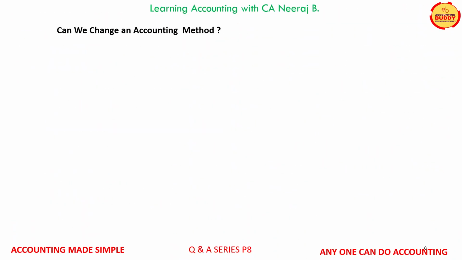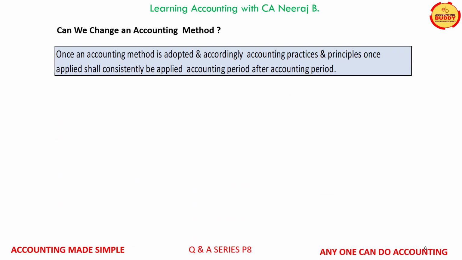This question is often asked: can we change a method of accounting once it is adopted? The general rule is that once an accounting method is adopted and accordingly accounting practices and principles are applied, they shall be consistently applied year after year.